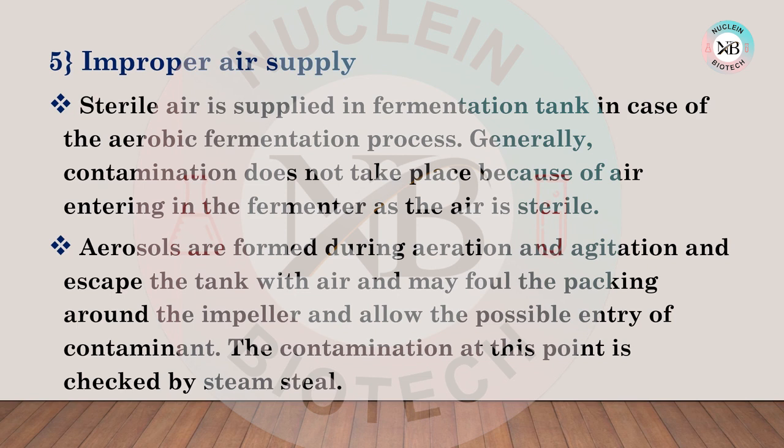As I have explained to you in the design of the fermenter, in that also I have shown that this air supply is done from spargers at the bottom of the fermentation tank. Now when this air is supplied, simultaneously aeration and agitation are carried out for proper mixing of air, media and microbes.